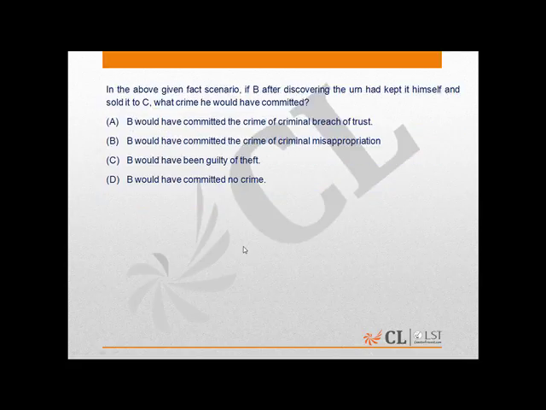So over here, in the above given facts, if B, after discovering the urn, had kept it himself and sold it to C, what crime would he have committed? So clearly, B would have committed the crime of theft.